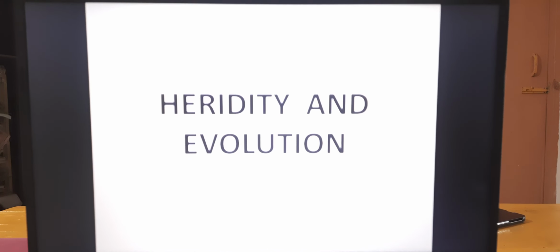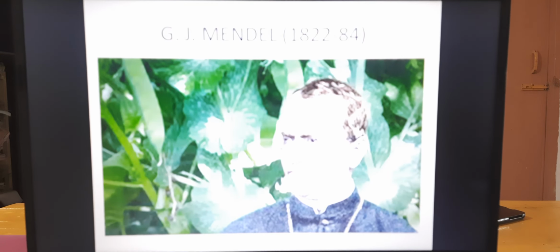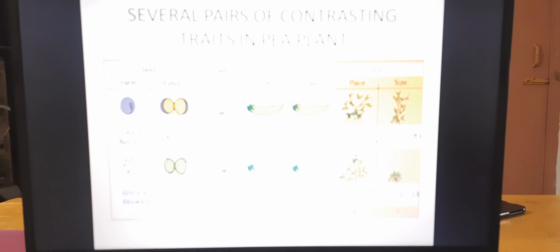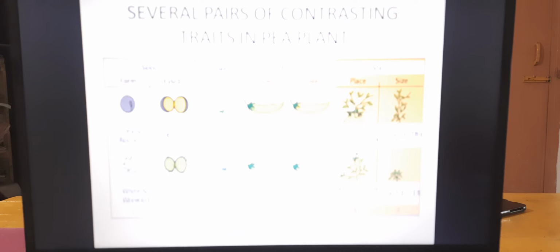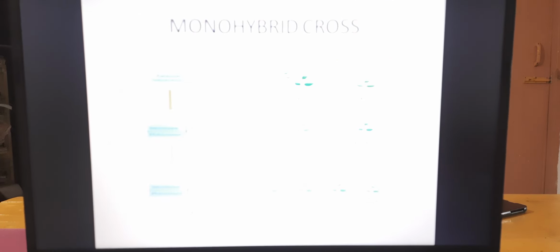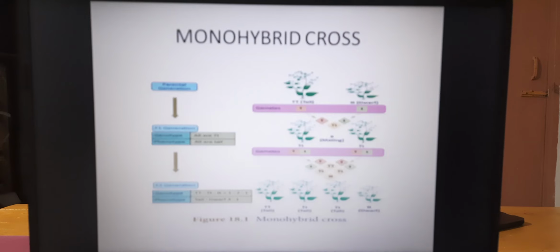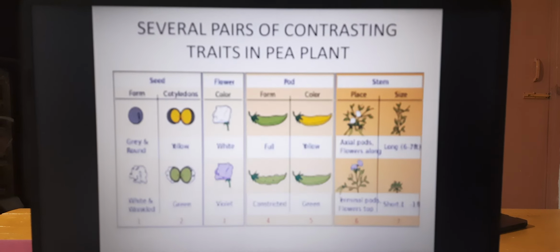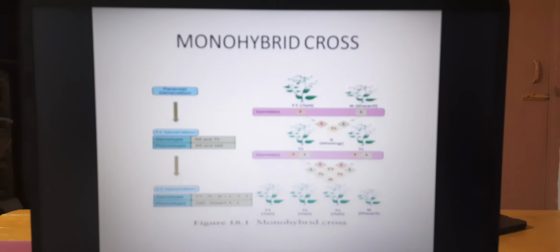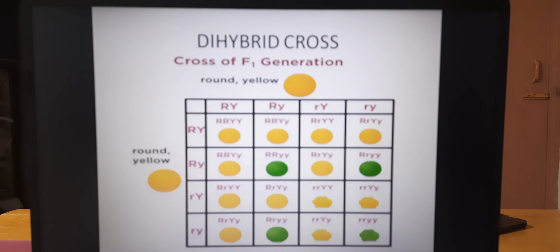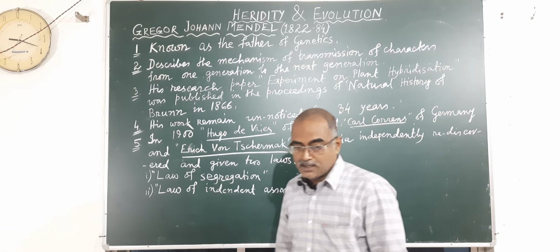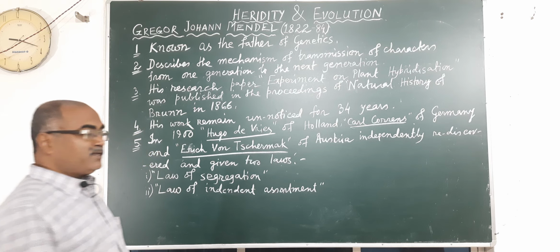So whenever we study heredity and evolution, we need the whole history of Mendel, then the several pairs of contrasting traits, then the monohybrid cross, then the dihybrid cross. Whenever we study heredity, we have to think about Mendel, and Mendel is called the